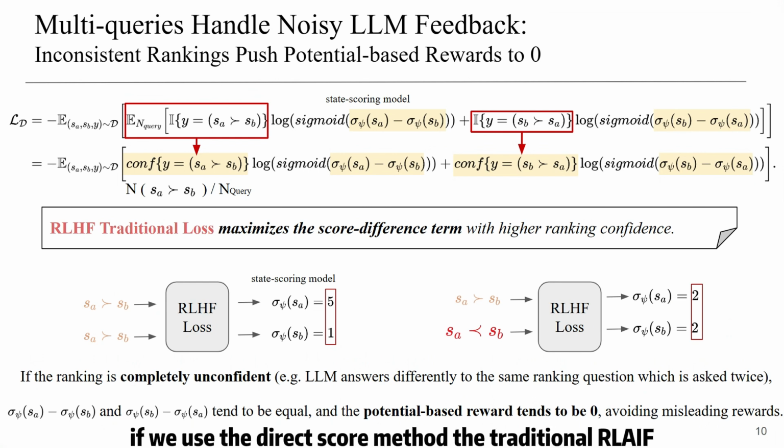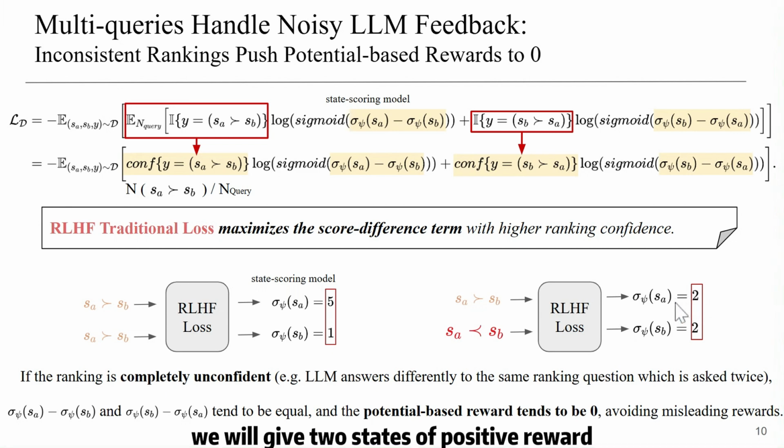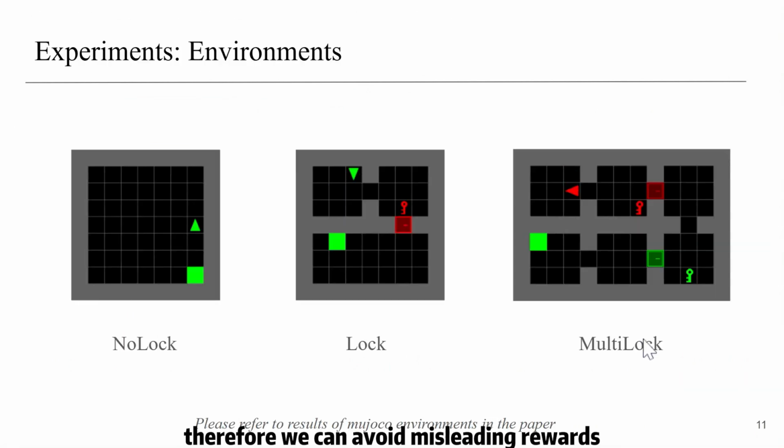At this time, if we use the direct score method, the traditional RLAIF, we will give two states a positive reward. However, the positive state score here doesn't really mean these two states are good for the text. So with the traditional LLM, we will introduce some bias and noises into the policy training due to the uncertainty of LLM. However, with our method, we have a reward of zero for these two states. Therefore, we can avoid the misleading rewards.